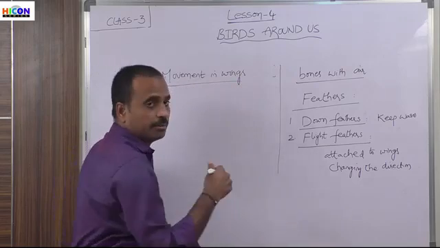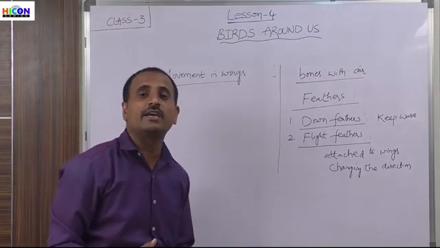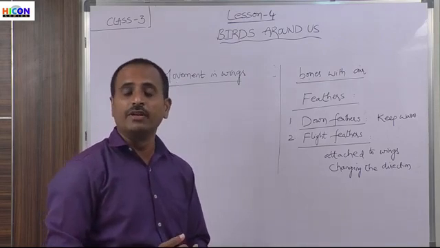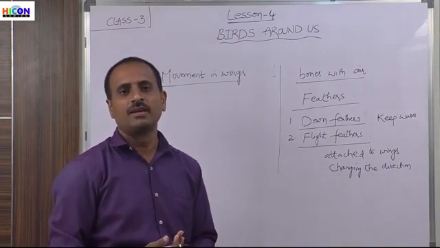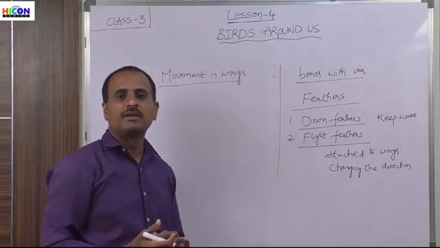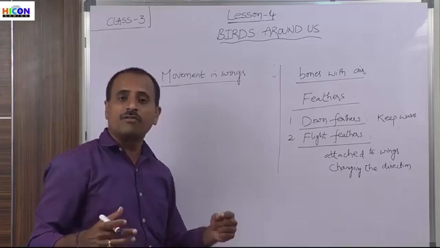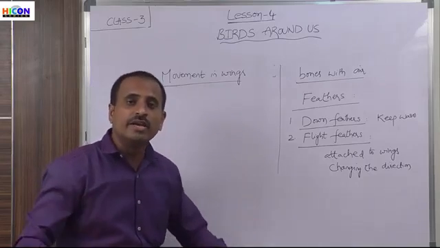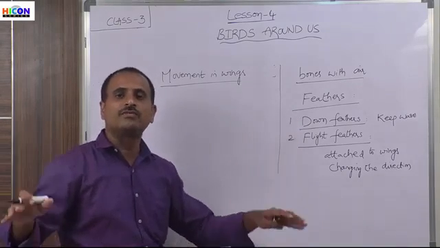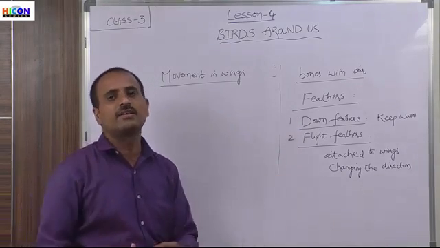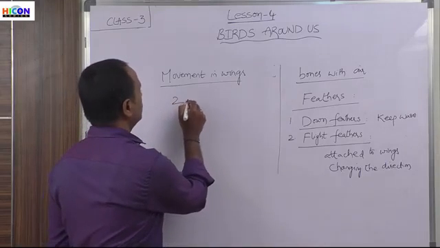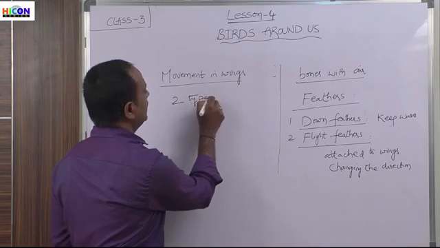So children, every bird is able to fly in the sky because of their wings. How many wings does a bird have? Every bird has two wings, and because of the movement in the wings, they are able to fly. While flying in the sky, they move their wings up and down. Generally, there are two types of movements in the wings. So what are the two types of movements?